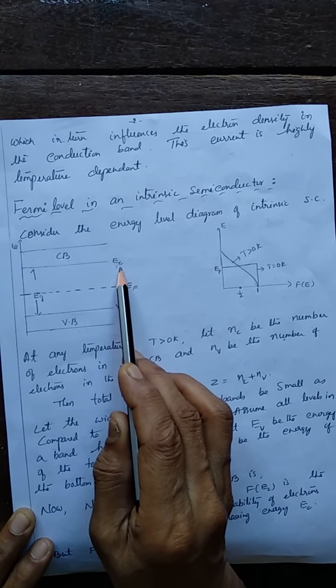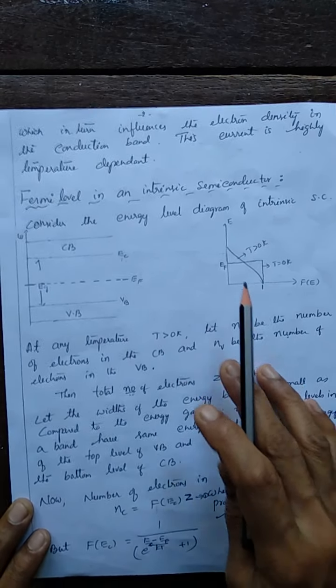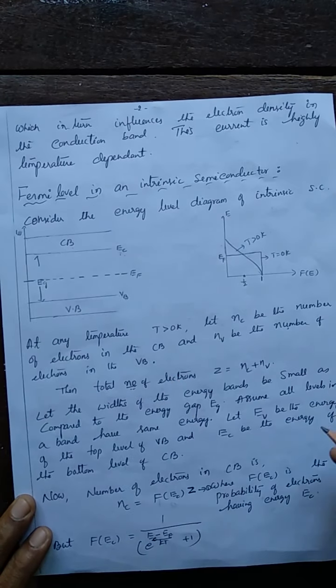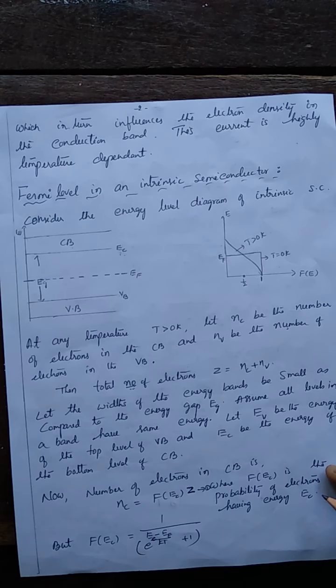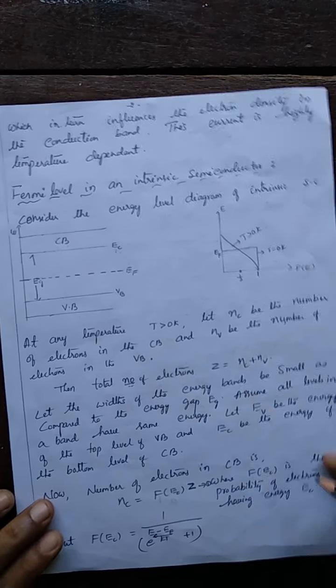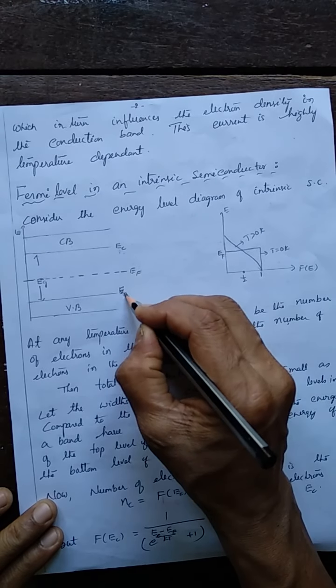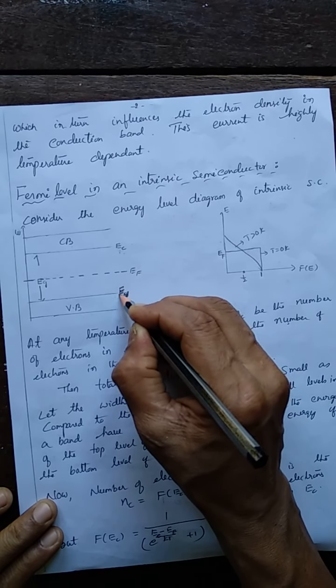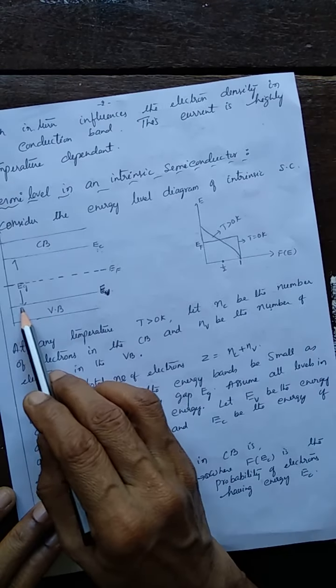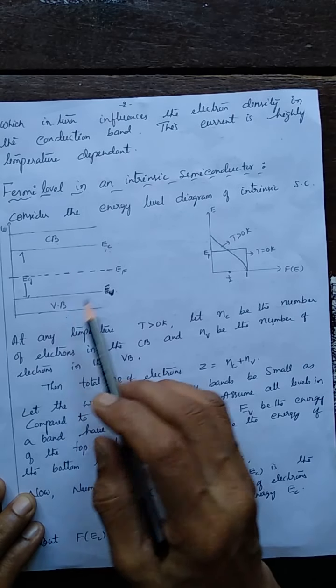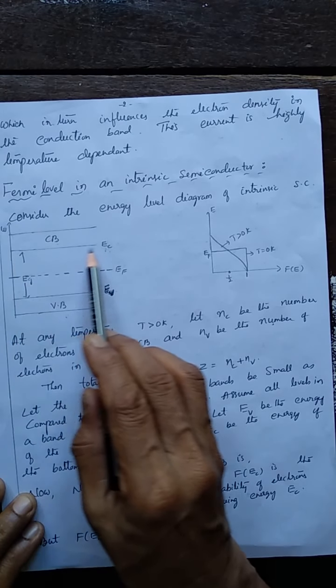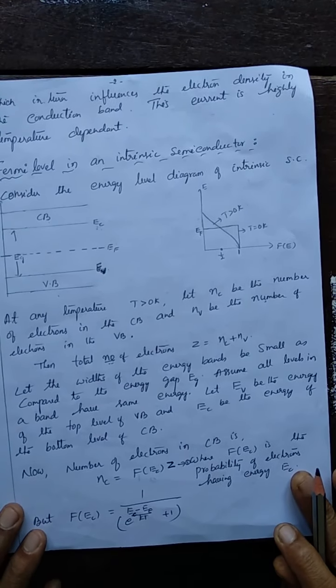See, this is Ev, not Vb. Ev is the energy corresponding to the top level of the valence band, and Ec is the energy corresponding to the bottom level of the conduction band.